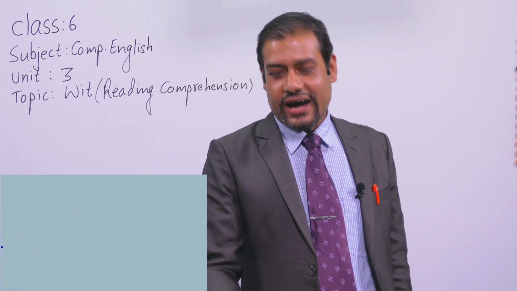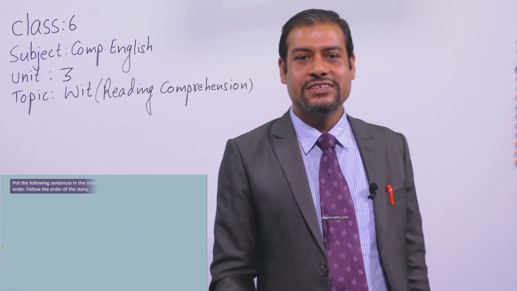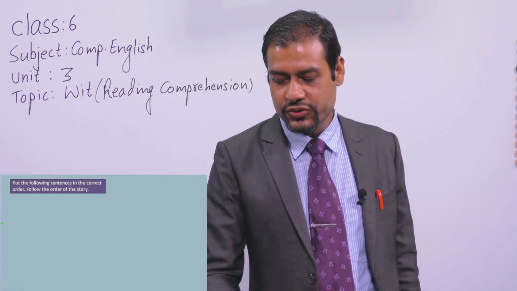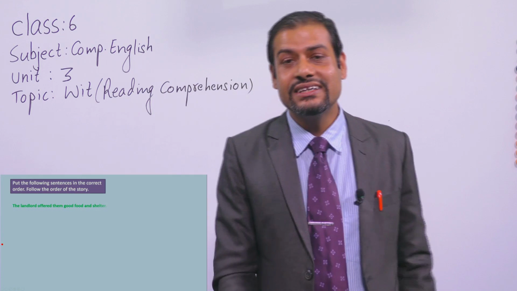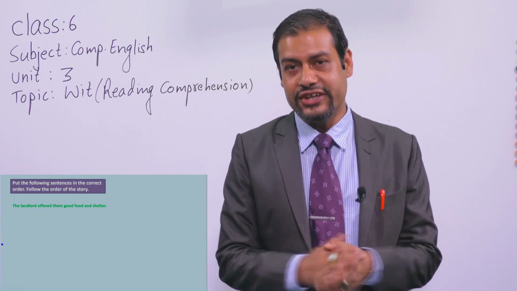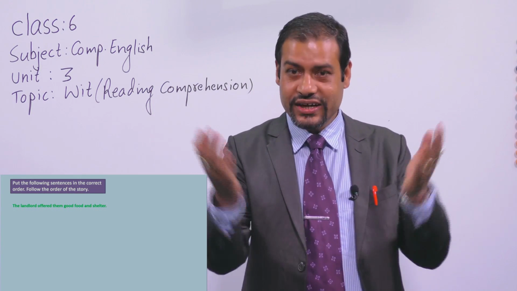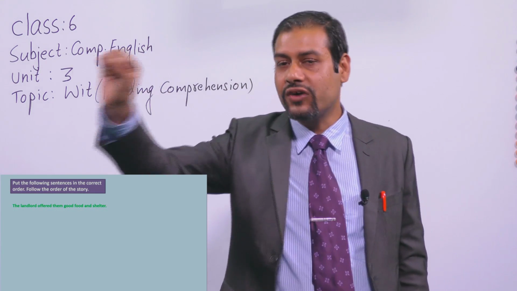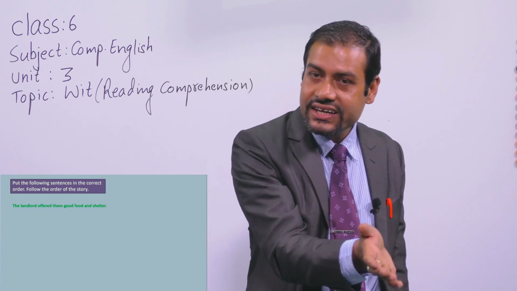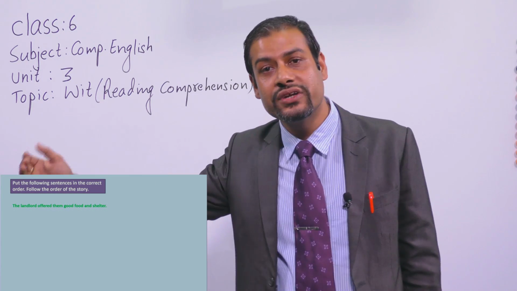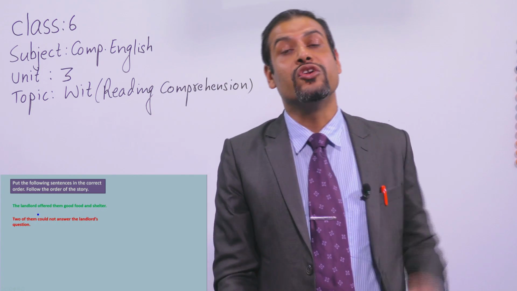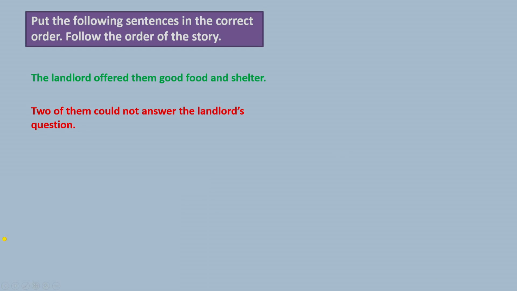All right. Now, I want to take you to another exercise. Put the following sentences in the correct order. Follow the order of the story. Dear students, you did this type of exercise in your grade 5 also. So you can do it easily. What happened first in the story, you have to write first. Okay. What happened in the second? What happened second in the story, you have to write second. Okay. So it is given in not order. Okay. So you have to order them.